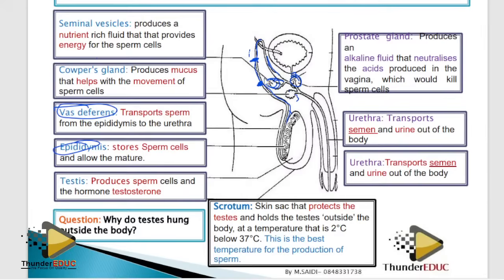You understand? So seminal vesicle, prostate gland, Cowper's gland. If you are coming from the penis side, the first gland is the Cowper's gland, the second gland is the prostate gland, and the last gland is the seminal vesicle. That's how you can identify it. So I think I'm done with that. Please don't make mistakes when it comes to that.